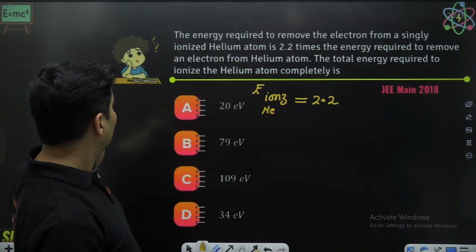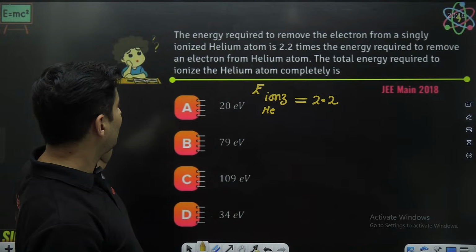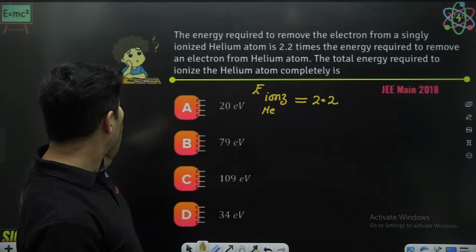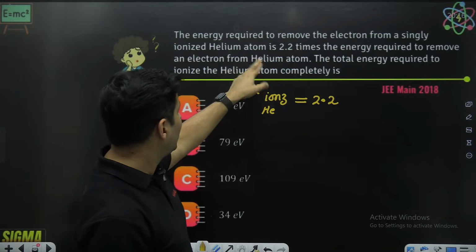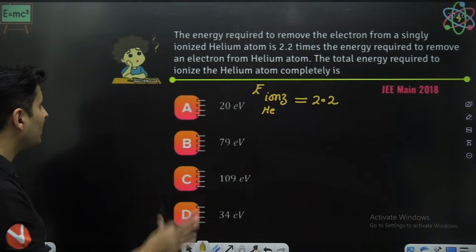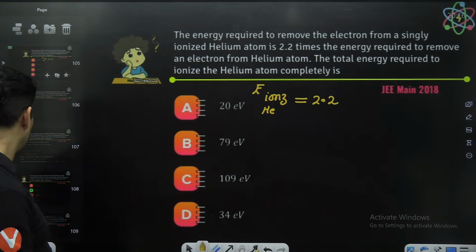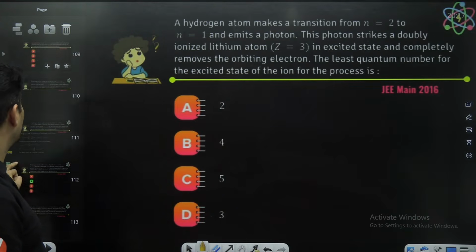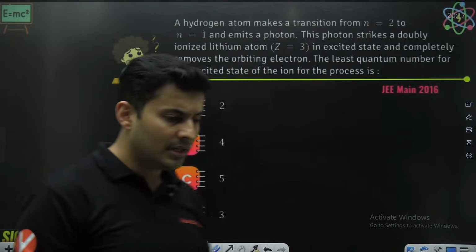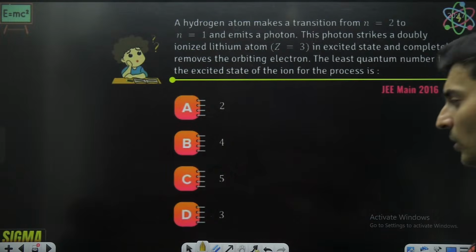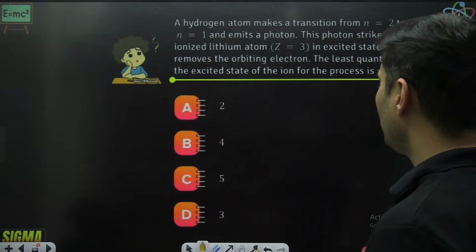One second. There is some mistake. I think there were supposed to be two different atoms over here. So from a singly ionized helium atom, they have given the same atom over here. I think there is a printing mistake, guys. We'll just skip it. Maybe there was a different question over here. Anyways, we'll do the next question and then we'll probably come back to it in some other lecture where I will put the correct version, because it can't be helium and helium two times. It should have been hydrogen helium or helium hydrogen, something like that. Maybe it's a printing mistake.